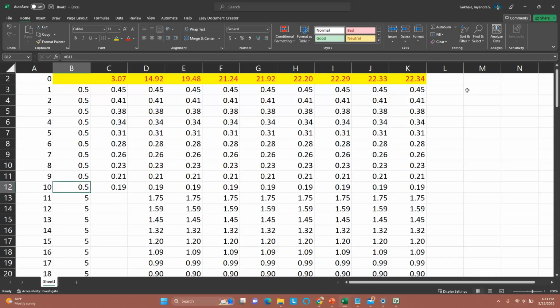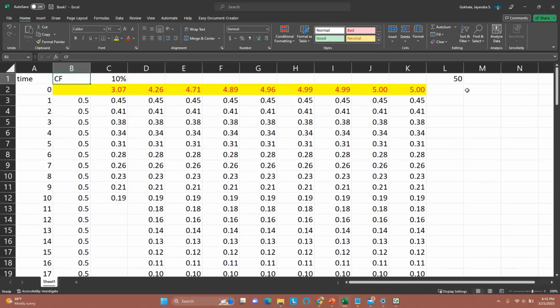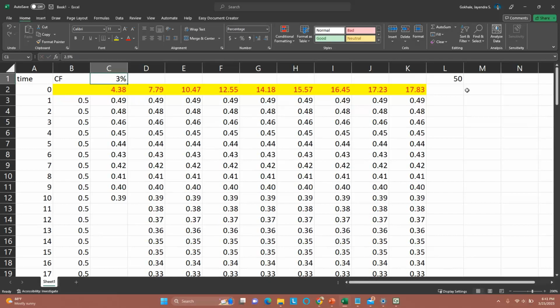So equals this, Control C, Control V. So everything is 0.5 now. And the price is like this. But the rate of return is no longer 10% because it's 0.5 per quarter. It has to be 2.5% per quarter. And so the price seems to be leveling off where? Let's see. So this is equal to 0.5 divided by